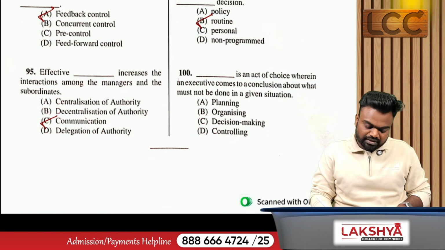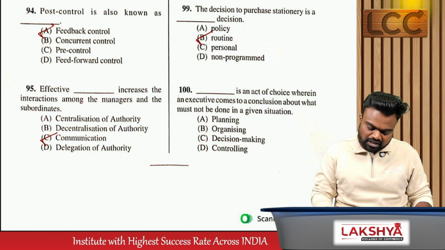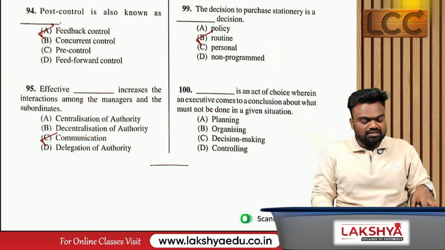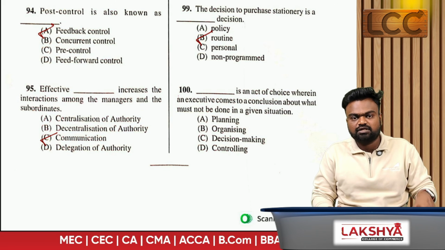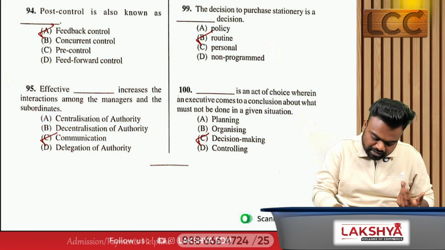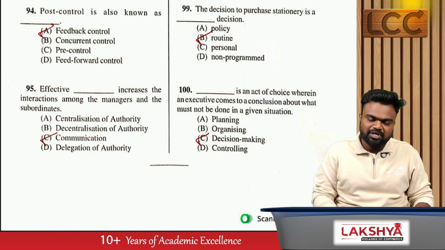Option B. Dash is an act of choice wherein an executive comes to a conclusion about what must or must not be done in a given situation. So at a given situation, we need to select what to do, what not to do. That is called what? Decision making. So these are the 50 MCQs of CMA Foundation.